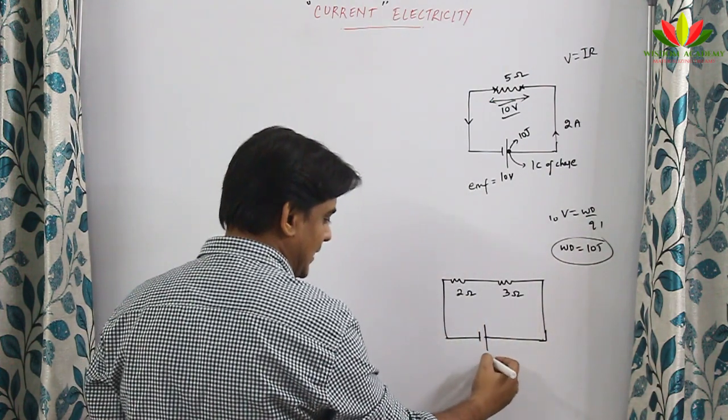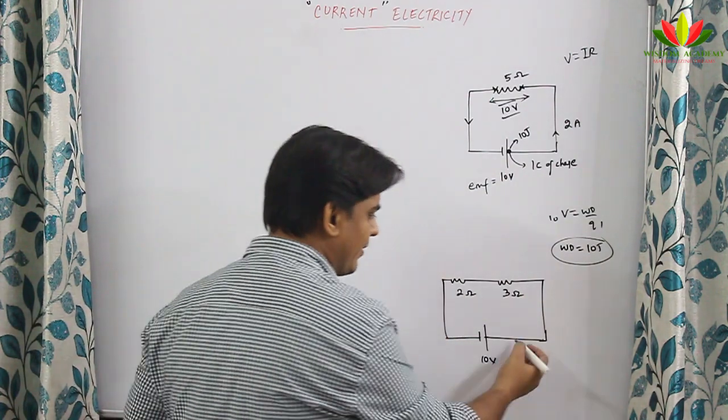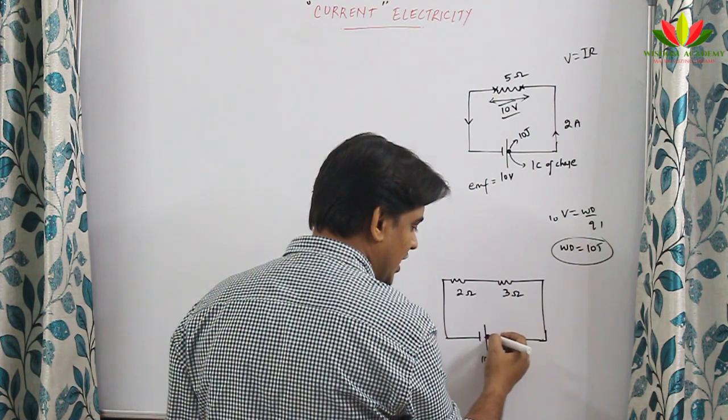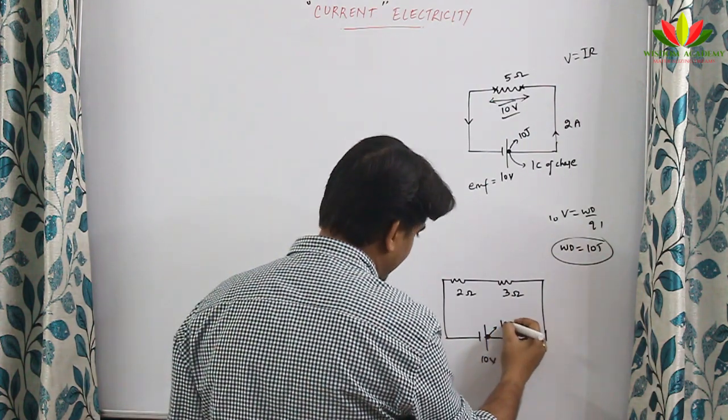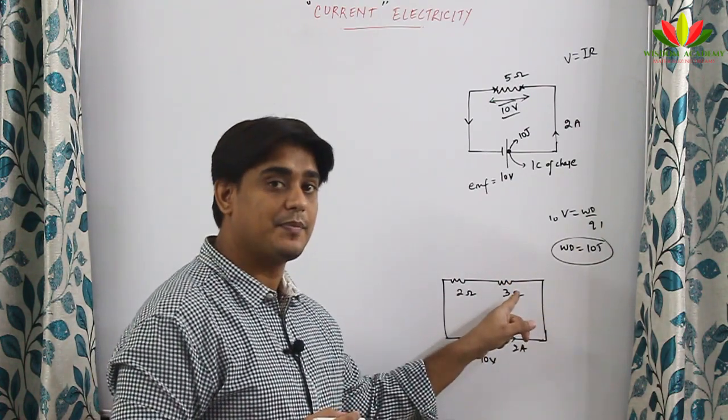Now the EMF remains the same, 10 volt. What is the R net here? It will be 5 ohm. So the same 2 ampere will come out, and this 1 coulomb of charge will have the same energy of 10 joules. Now when the 10 joule reaches here,